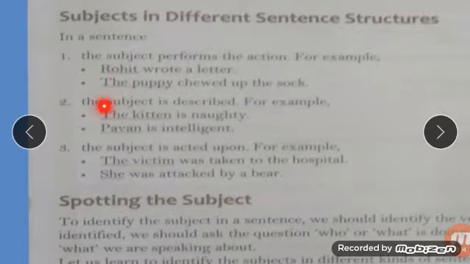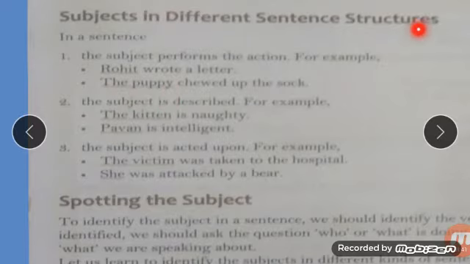Look at another example. The puppy chewed up the sock. Who is performing the action? Who is doing the work? The puppy is doing the work. What work is it doing? It chewed up the sock. So chewed up the sock is the predicate and the puppy is the subject.